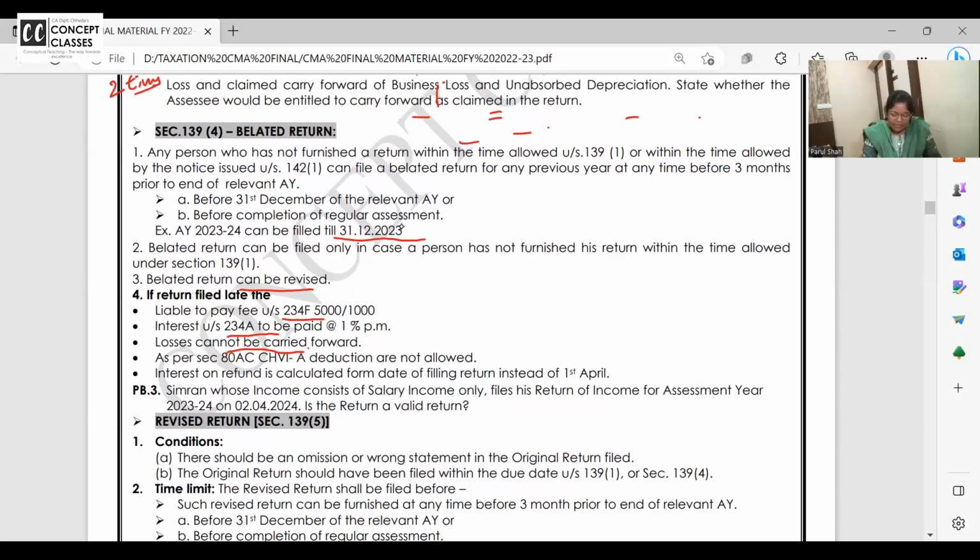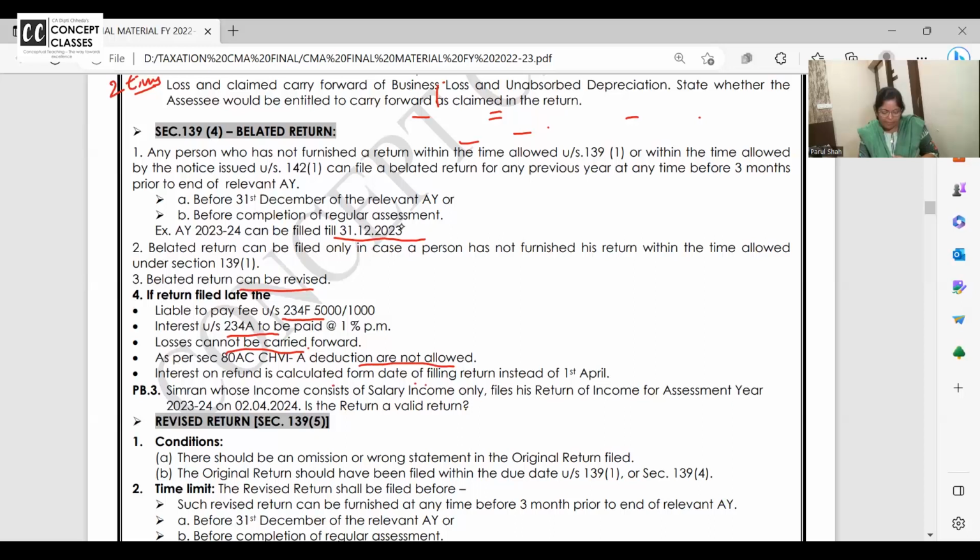As per your chapter 6A, deductions will not be allowed. Deductions under sections 80C to 80U are allowed only if you file your return on time. Interest on refund is calculated from the date of filing. Generally, when you get a refund, interest is calculated from 1st April till the due date of filing the return. Say I filed my return on 30 June, so 1st April to 30 June. But suppose instead of June or July, I am filing my return in November. Then they will not give you interest from April. They'll give you from July to November.